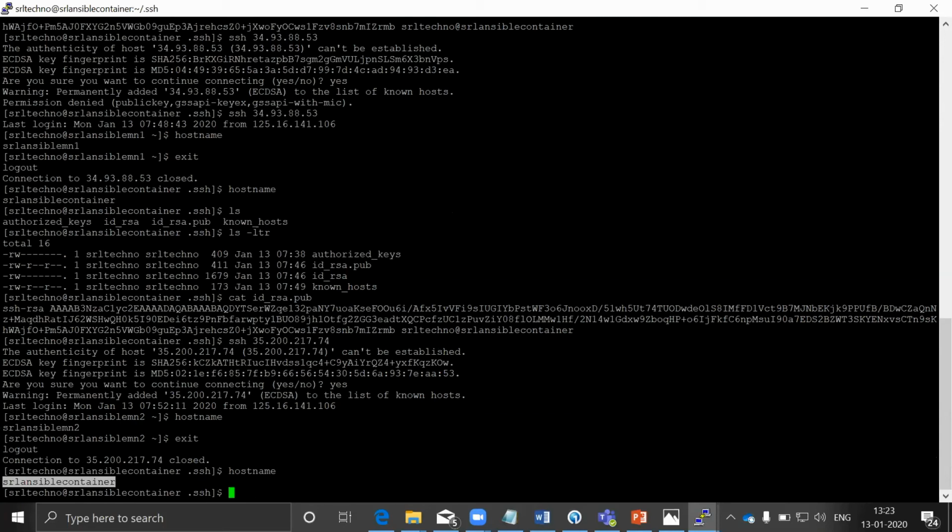So what we have done so far is we have created 3 instances. One instance is for the Ansible container and the 2 instances are the managing nodes. And we have generated the keys on the source system, that is the container server, and we have updated the public key in the managing nodes, and then we established the connection. So now the connection between these servers has been established. The next step is how to install Ansible in the container.